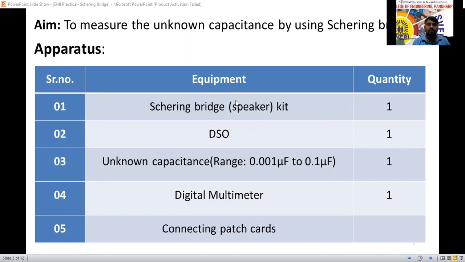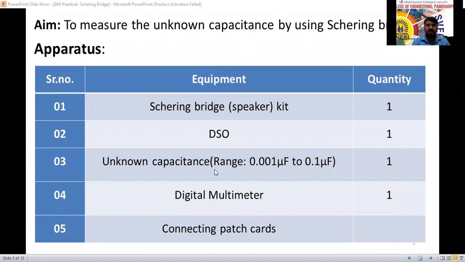A digital storage oscilloscope is required to measure the values, and unknown capacitances from 0.001 microfarad to 0.1 microfarad, because we are going to measure capacitance only.